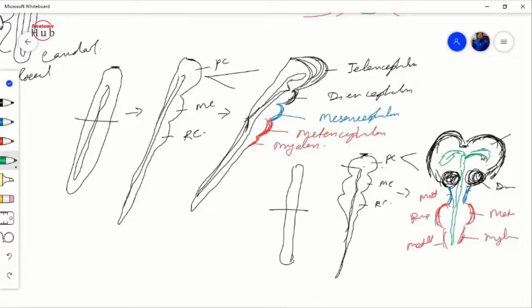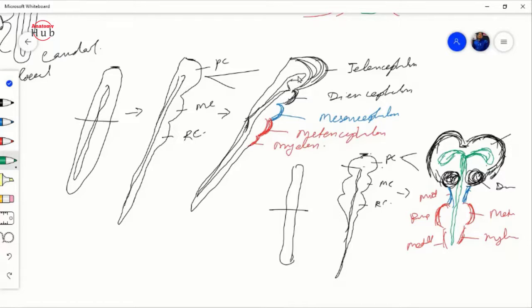And the mid part in between the two thalami will become your third ventricle. So here is your lateral ventricle, which is nothing but the extension of this tube.